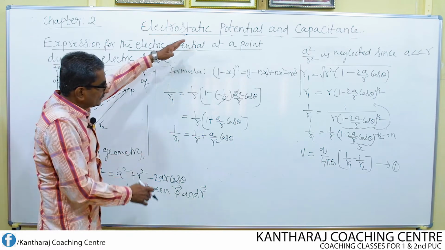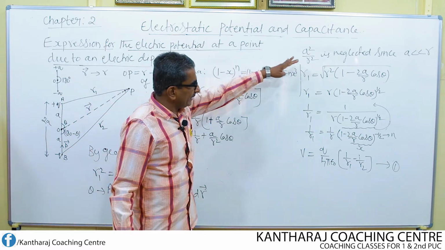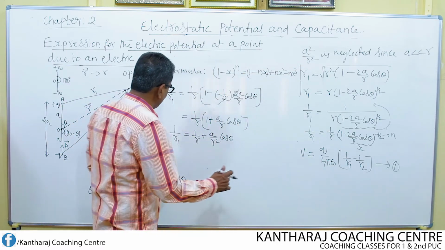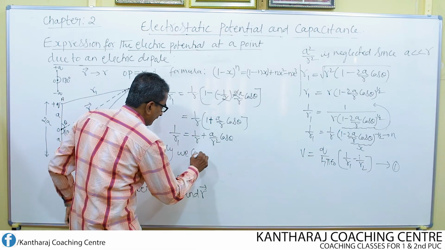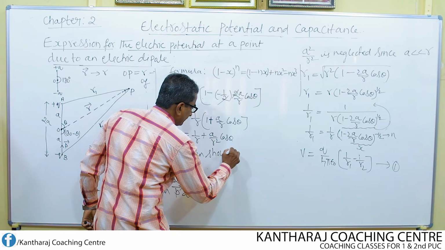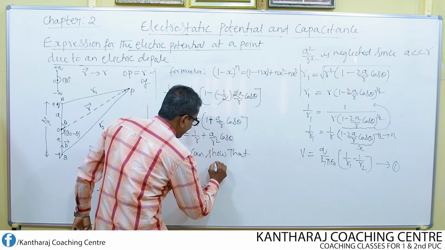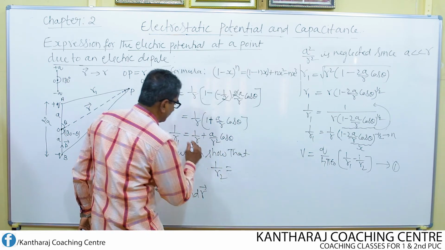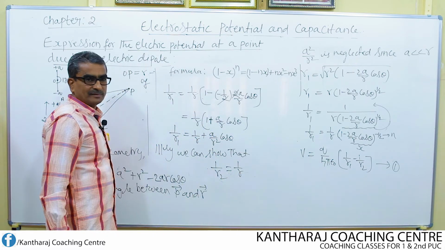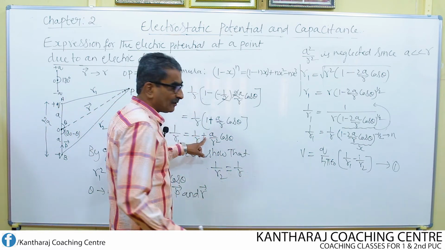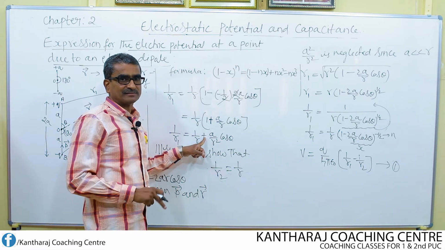So if we follow the same mathematical procedure, then similarly we can show that 1 by r2 is equal to 1 by r minus, instead of plus. Why minus?